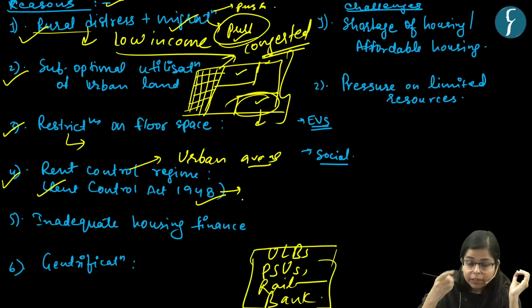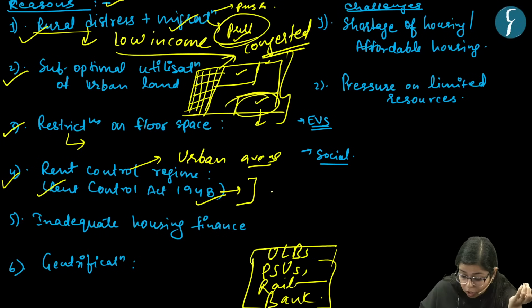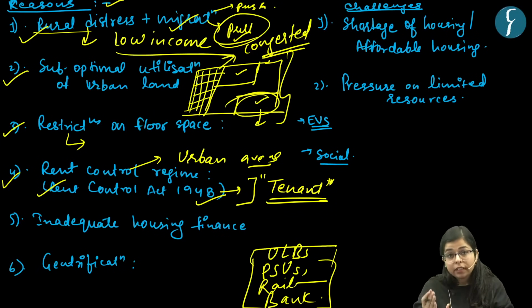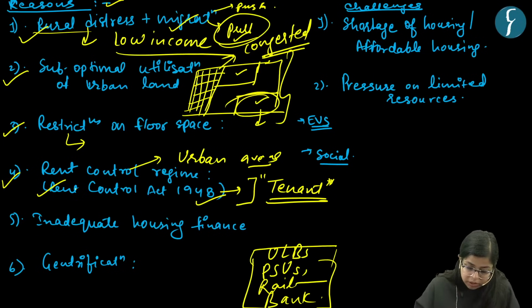And one thing in this act is that there are certain laws which can give more protection to the tenants, right? And because of lack of awareness also, there may be some landowners who may not prefer giving their idle flats or idle property on rent, right? So this may be one of the reasons for issues in urban housing.